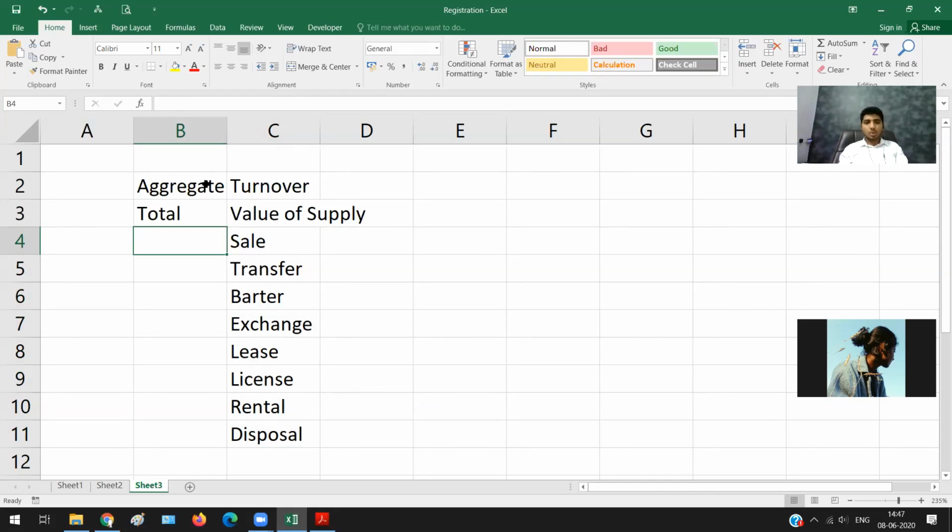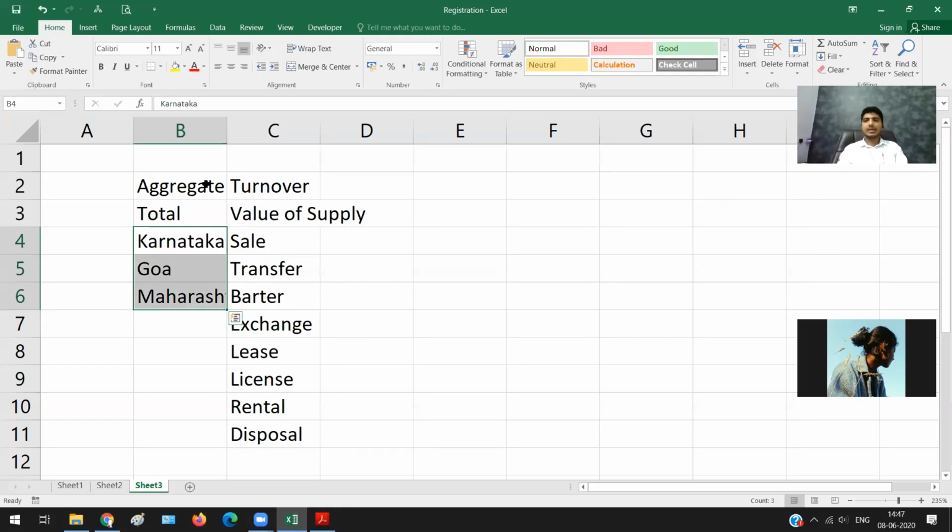Now, what do you mean by total turnover? Let us say I have my branch in Karnataka. I also have a branch in Goa, and one more branch in Maharashtra. In Karnataka also I make my sale, in Goa also I make the sale, in Maharashtra also I make the sale. But whenever I'm referring to the term aggregate turnover, I need to total up all these 3 states.